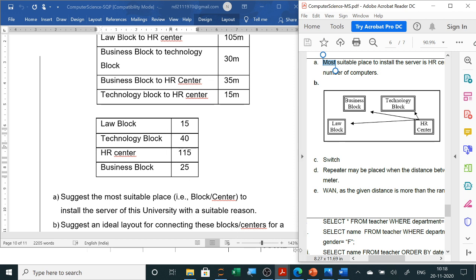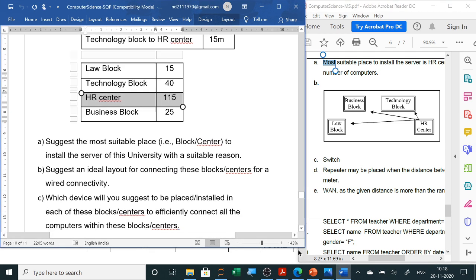Now the next one is: suggest an ideal layout for connecting these block centers for the wired connectivity. This also we have already solved, that star topology we will draw for the layout. Now for the layout, you know that whichever has the maximum number of computers, you can make that the server and the rest are clients. So here you put HR center in between and then connect all the 3 departments with it. So this is a star topology where whichever department has the maximum number of computers, we make that the server and the rest the clients.